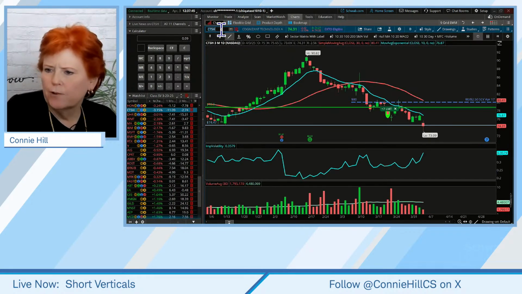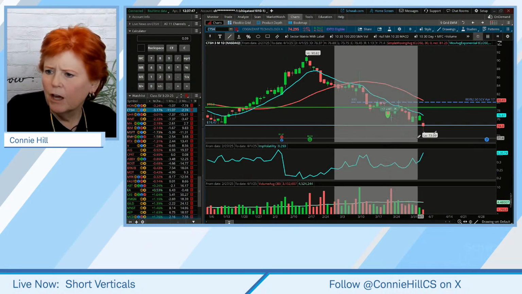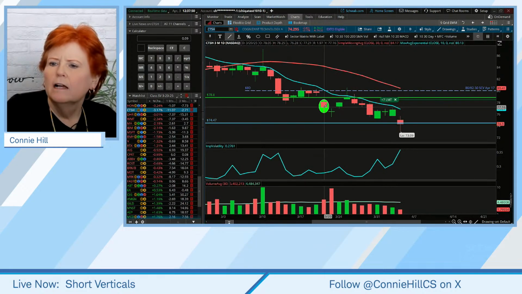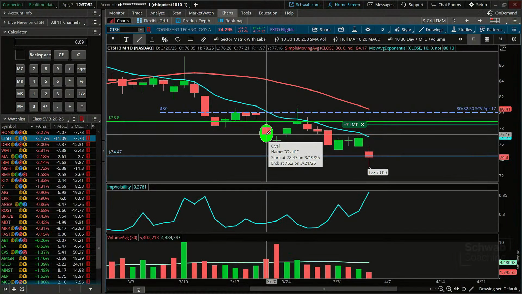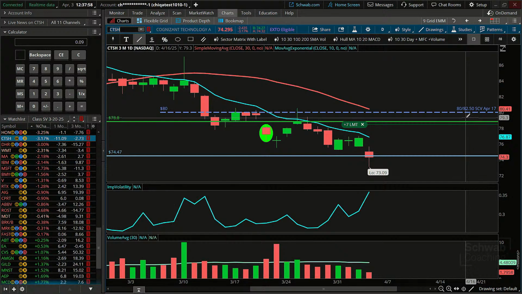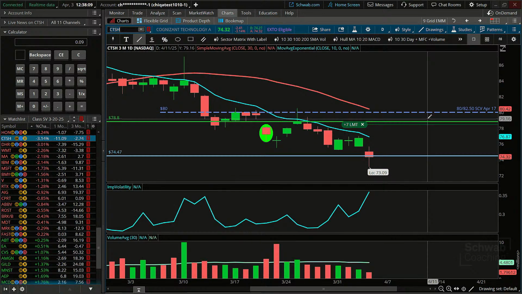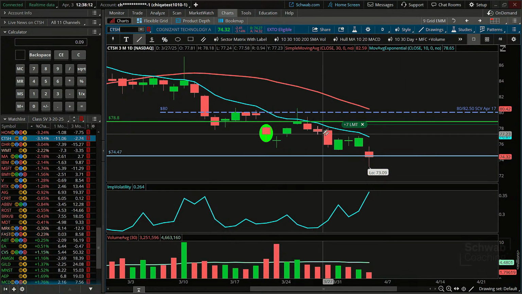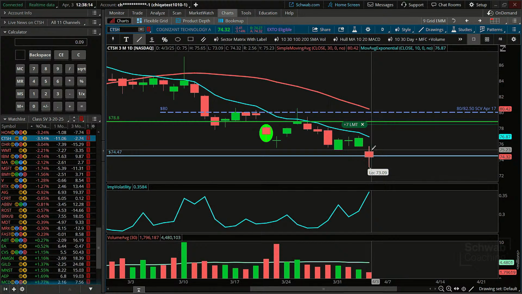And this is a little bit newer of a trade for us. I want to do something with it here. We got in a couple of weeks ago. This had broken down below a support area, and we were trading it bearishly as well. You can see here I've outlined we had an 82.50 short call vertical. It expires in 2 weeks, April 17th. Well, it's been dropping down here, and today, of course, it dropped clear down here.